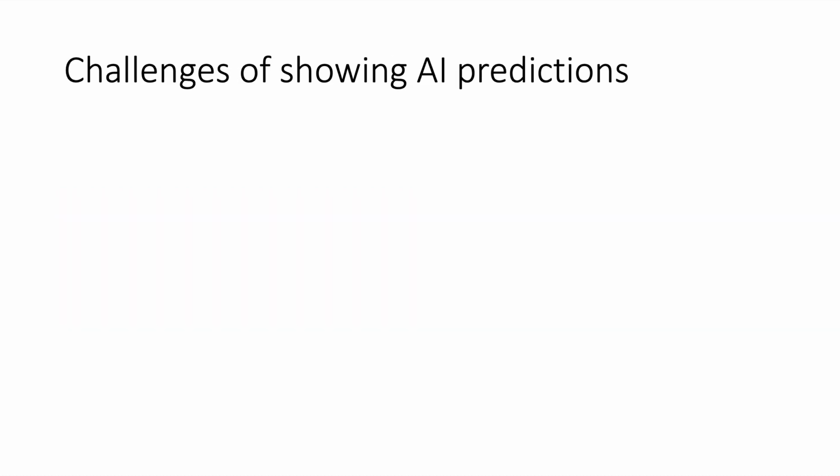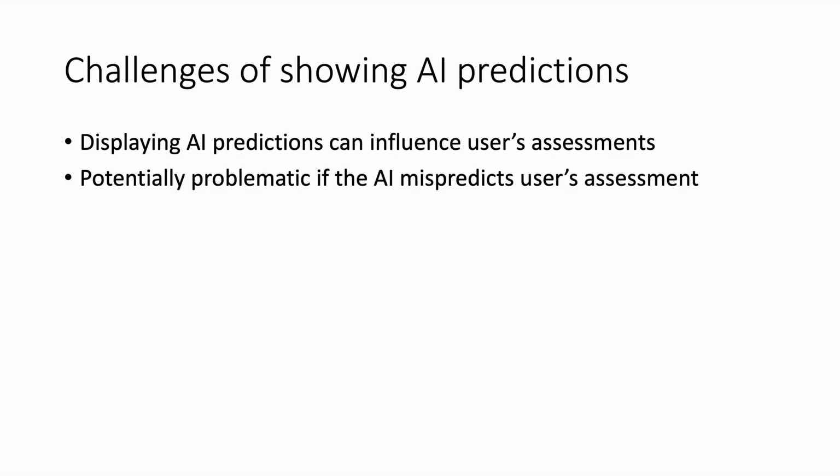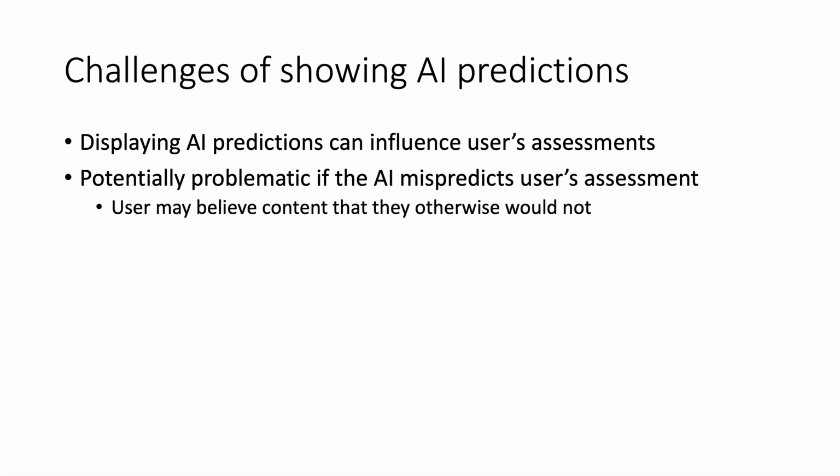Now, a potential challenge that could arise if such an AI were deployed on social media is that displaying the AI predictions of how a user would assess content may end up influencing how the user actually assesses content, creating a self-fulfilling prophecy. Why is this problematic? Because if the AI mispredicts the user's assessment, it may end up causing the user to believe content that they would assess as inaccurate if they were nudged to think about it. Or the opposite, the user would disregard as inaccurate content that they would otherwise find credible.